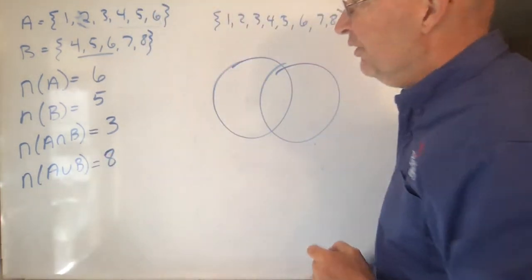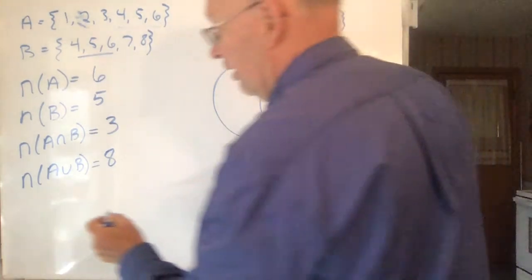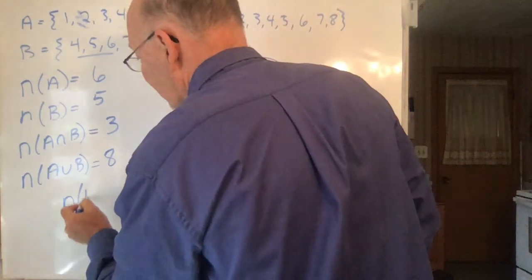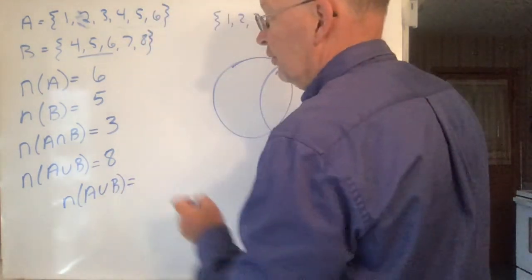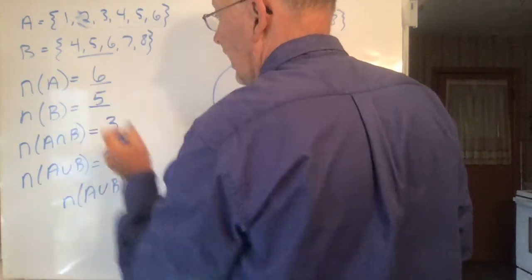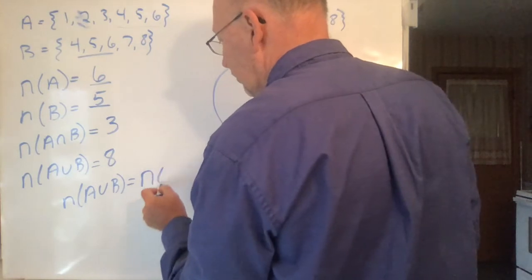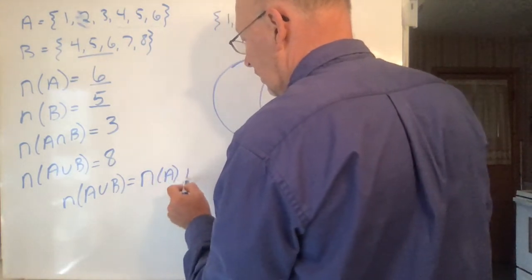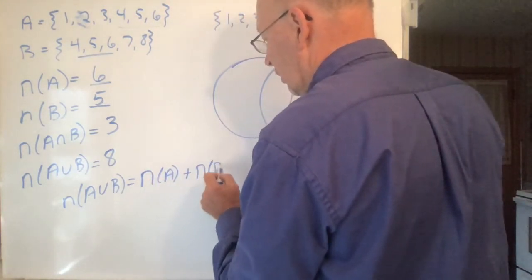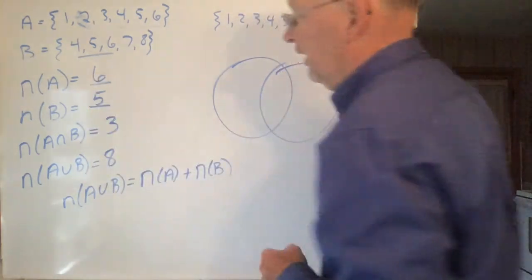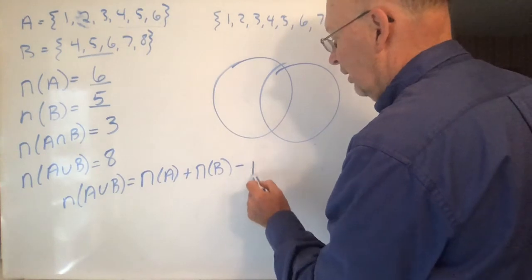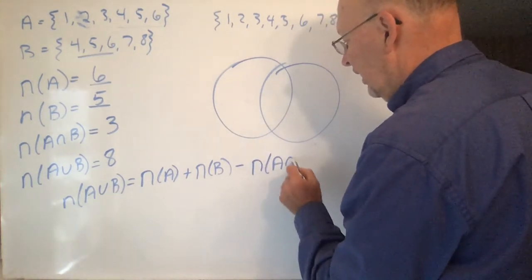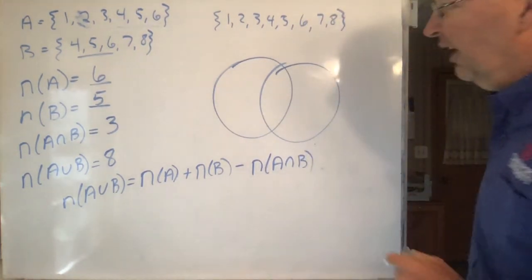And notice a relationship between these 3 things. The number of things in A union B is equal to the number of things in A plus the number of things in B. So you add these together, that adds up to 11, and then you subtract the intersection, the number of things in A intersect B. Why is that?